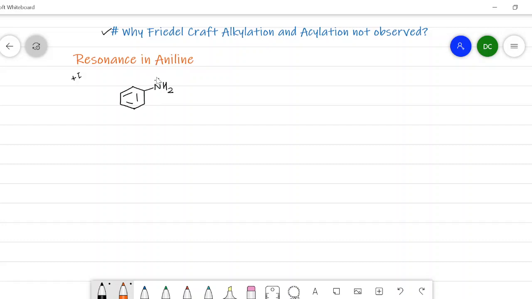That's why the electron from this nitrogen is shifted here as it is electron donating, and the electron from this pi bond is shifted on the ring, so that we get a first resonating structure, and here we get a negative charge, then a double bond, and NH2 nitrogen possesses a positive charge.